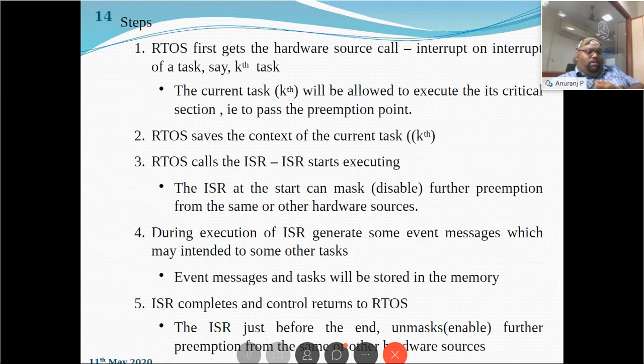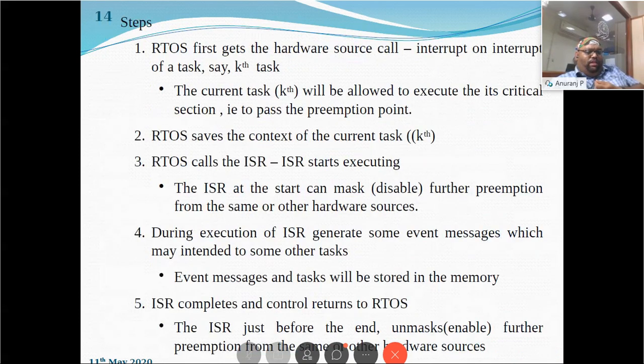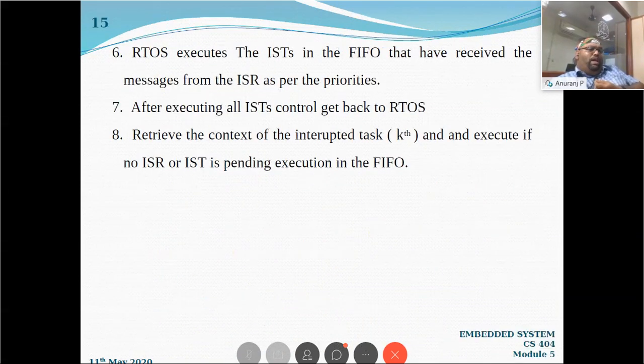And the fifth step as well, the ISR completes and control returns to the RTOS. The ISR returns back to the operating system. So just before the end of the ISR, it is going to unmask all the tasks as well. These 5 steps we have already discussed.